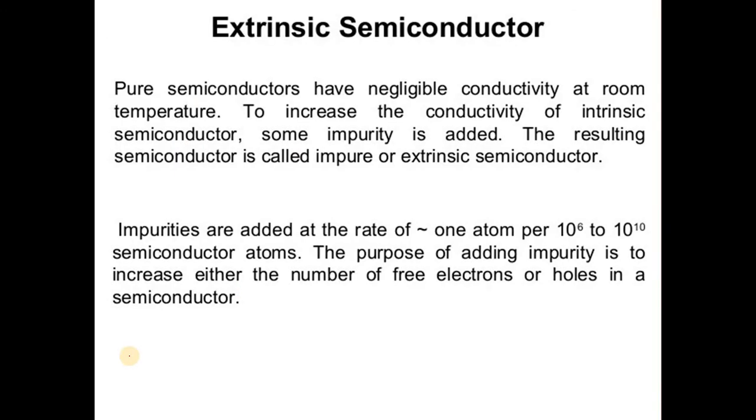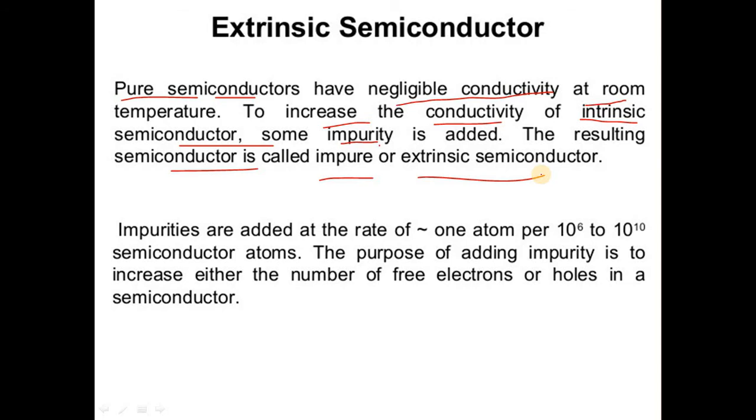So what is extrinsic semiconductor? Pure semiconductors have negligible conductivity at room temperature. To increase the conductivity of intrinsic semiconductor, some impurity material is added, and the resulting semiconductor is called impure or extrinsic semiconductor. That is, doping of pure semiconductor material takes place.